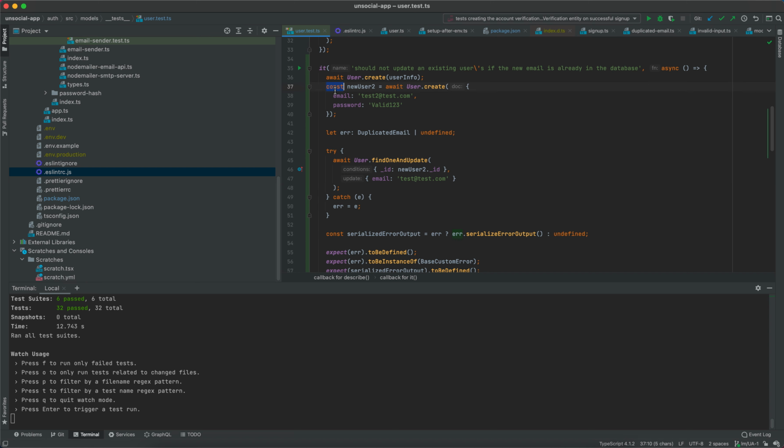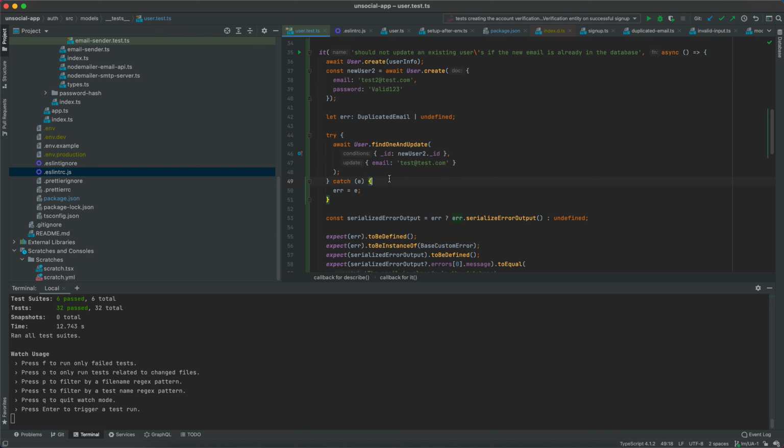If we wanted to, we could say let user2, and then afterwards we would say new user2 is equal to await user.findOne, right? If we wanted to do so, but here, for the sake of simplicity, I will just say const new user2, and then here we don't need to await.